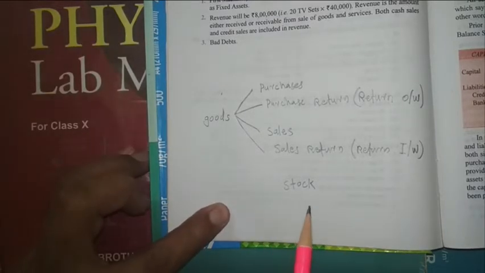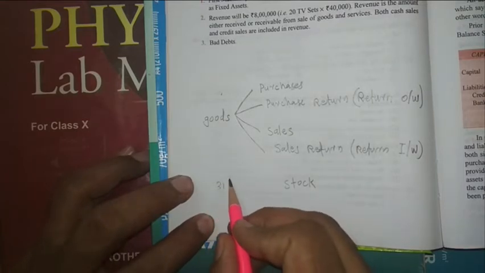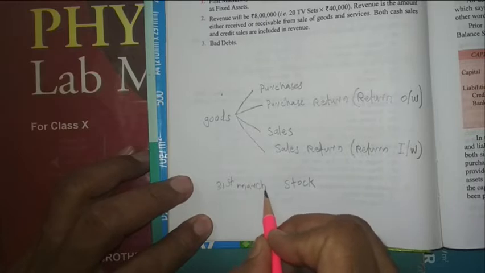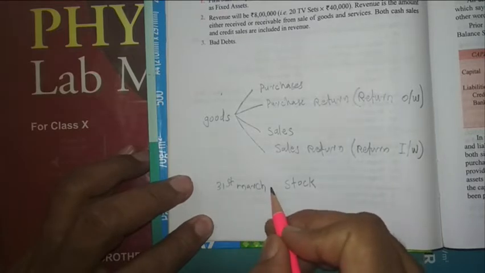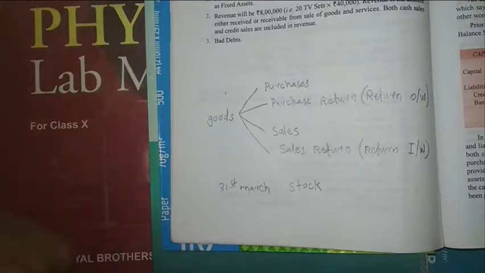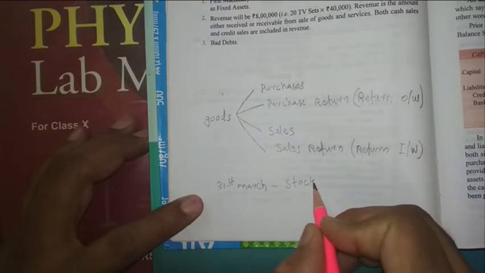Closing means the end of the accounting year. For most businesses the year end will be 31st March. They are temporarily closing their books of account, and the next day they take the books as a new year. So the value of stock on 31st March is known as closing stock.